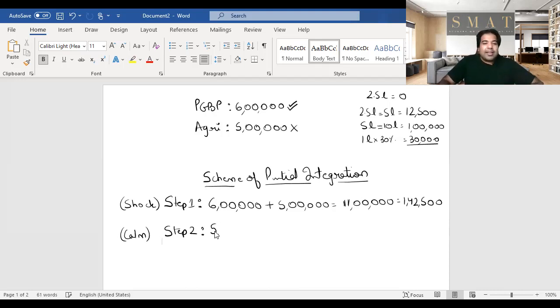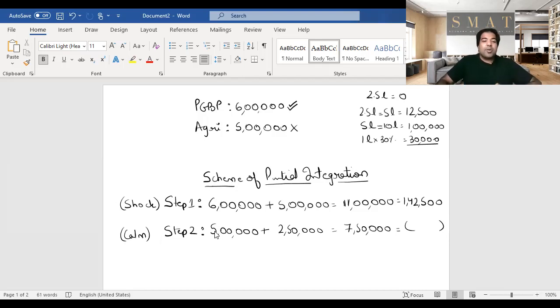So on the 5 lakh in step one, plus on your basic exemption limit, assuming he is an individual resident less than 60 years, he has a basic exemption limit of 2 lakh 50. So on this 7 lakh 50,000, they say we will not collect tax because we will minus it from the step one. So step two is calming him down.